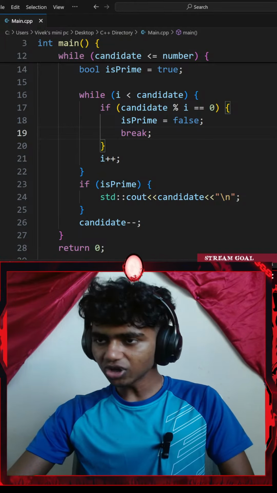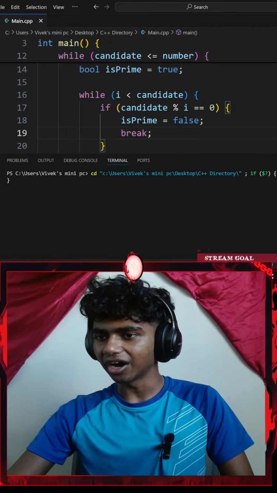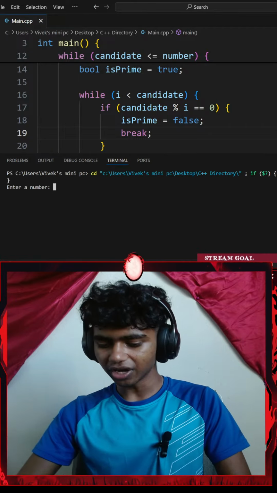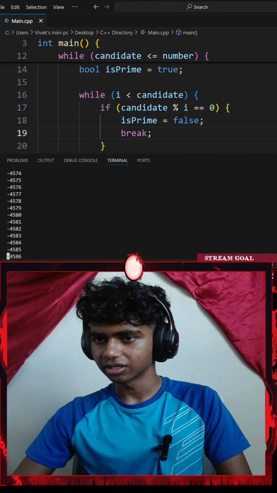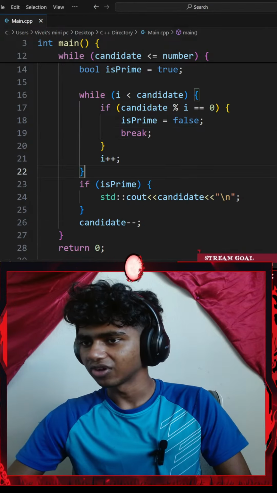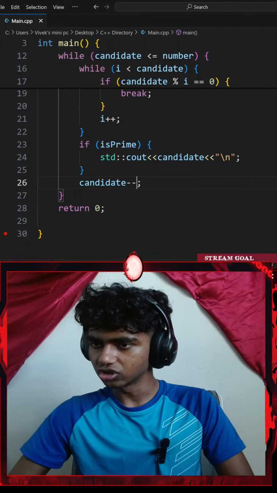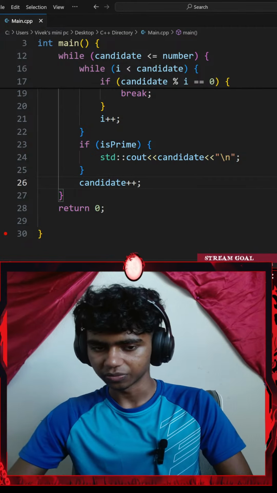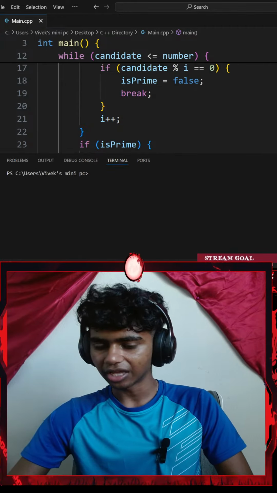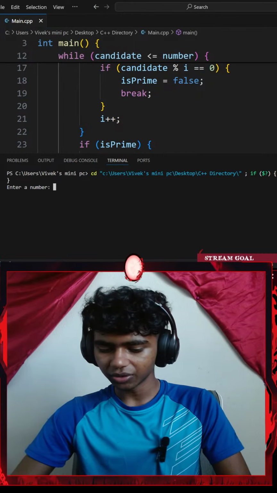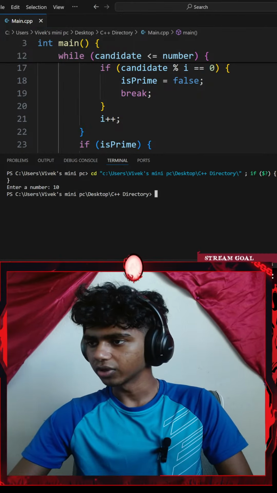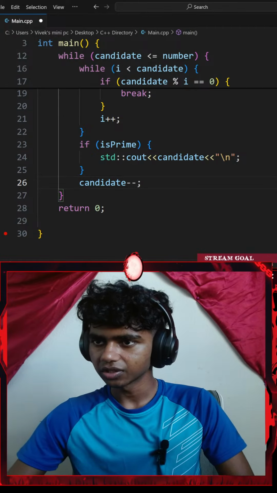Okay, if I were to go with Control S and run the command now, enter a number. I'll go with something like 10. Guys, that looks like an infinite recursion error. Let's go with Control A, Control C, copy that. Before that, I do want to check what happens if I go with plus plus. Okay, if I run the command again, I'll go with enter a number 10. Okay, that doesn't work. Minus minus does make sense.